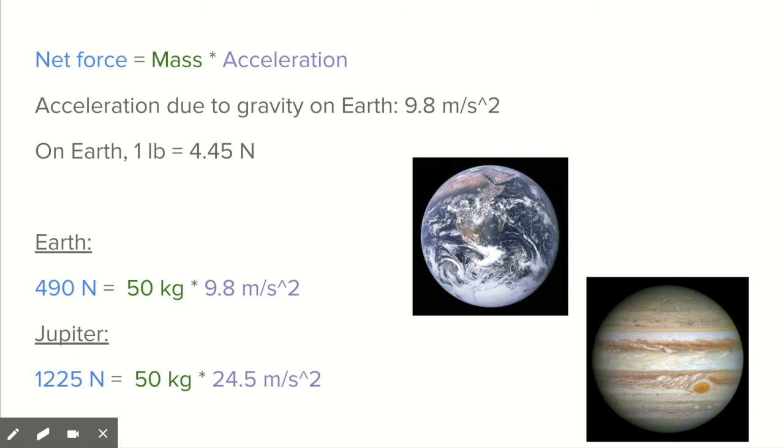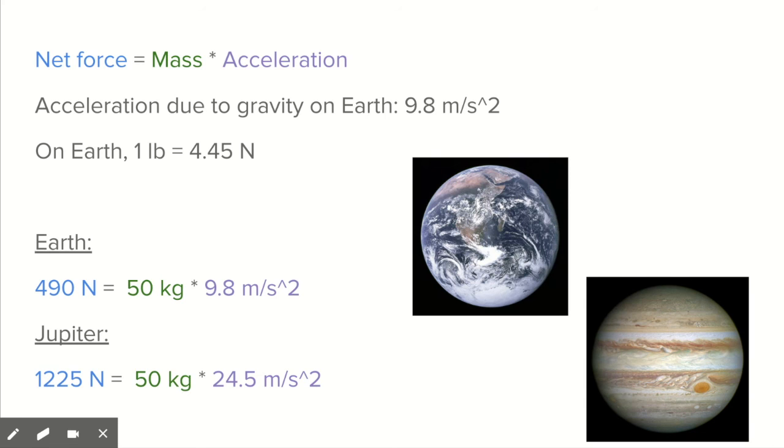So on Earth, 50 kilograms would weigh 490 newtons. But on Jupiter, because the acceleration due to gravity is 24.5, which is a lot higher than 9.8, it'll be 1,225 newtons. This is because the gravitational force exerted on you is greater on Jupiter than on Earth.